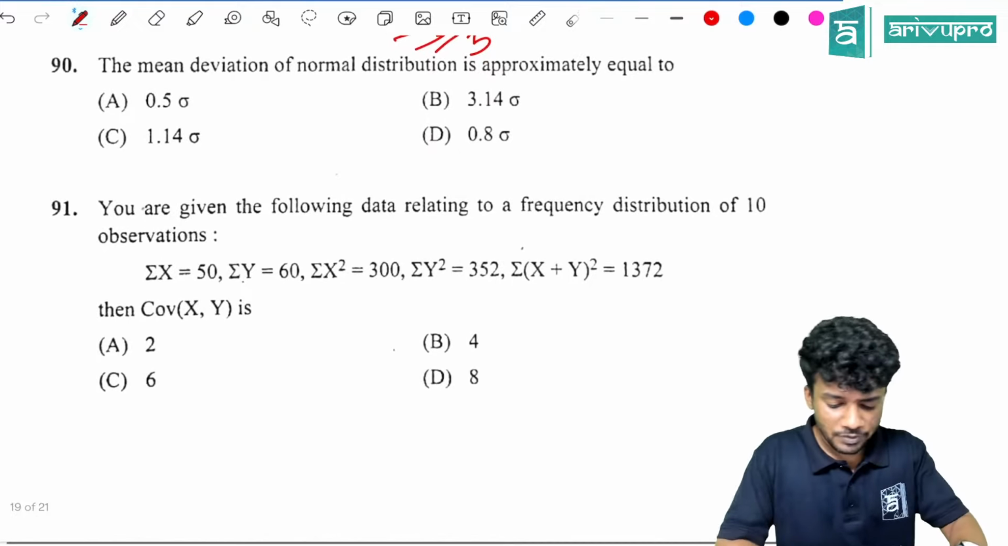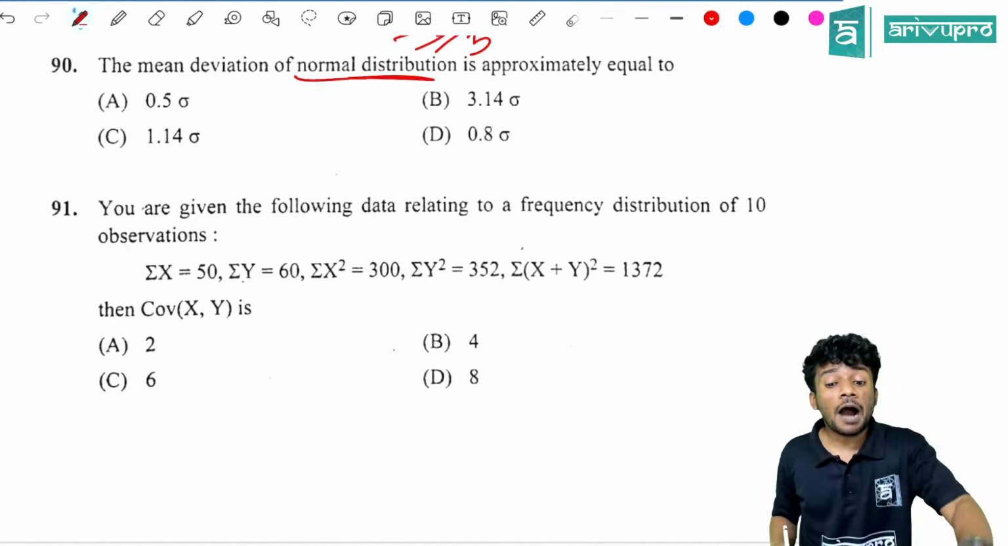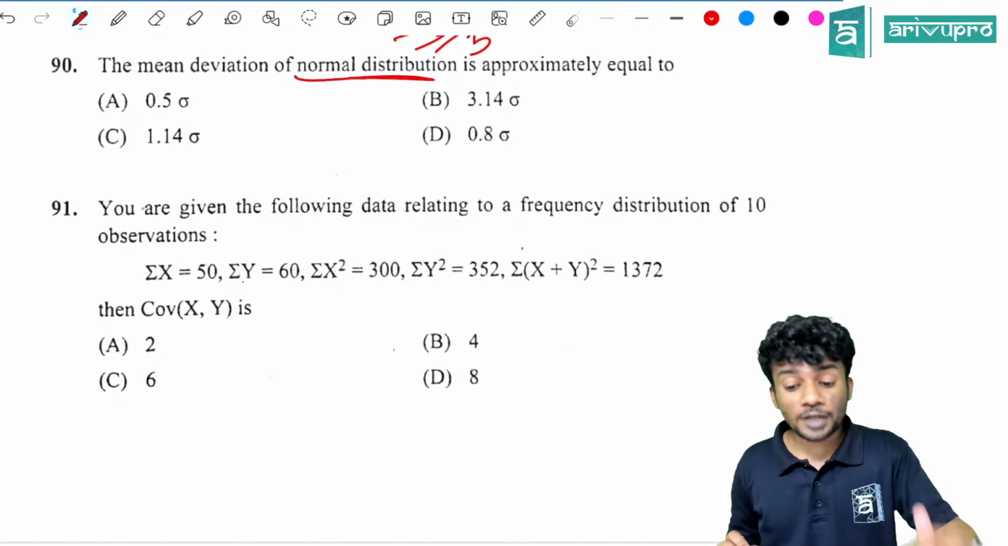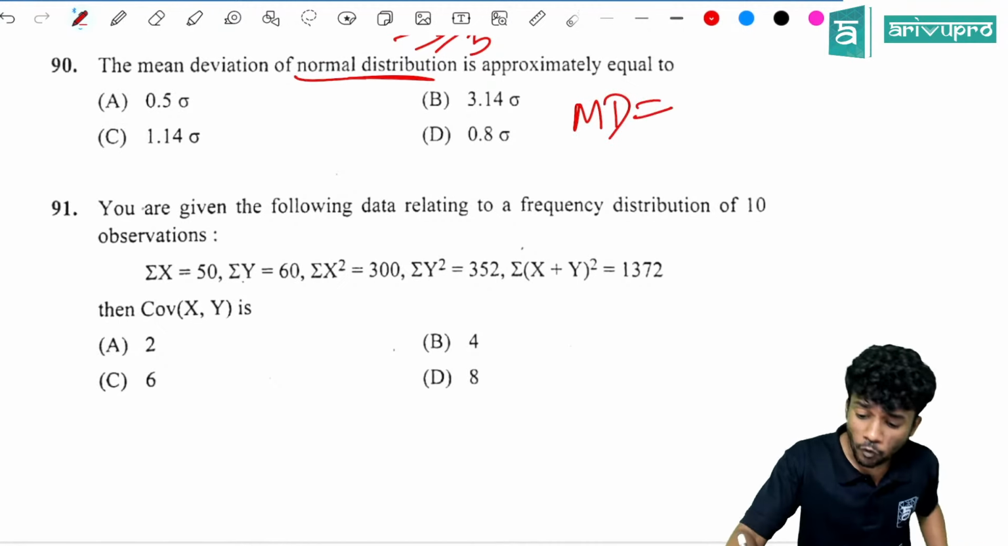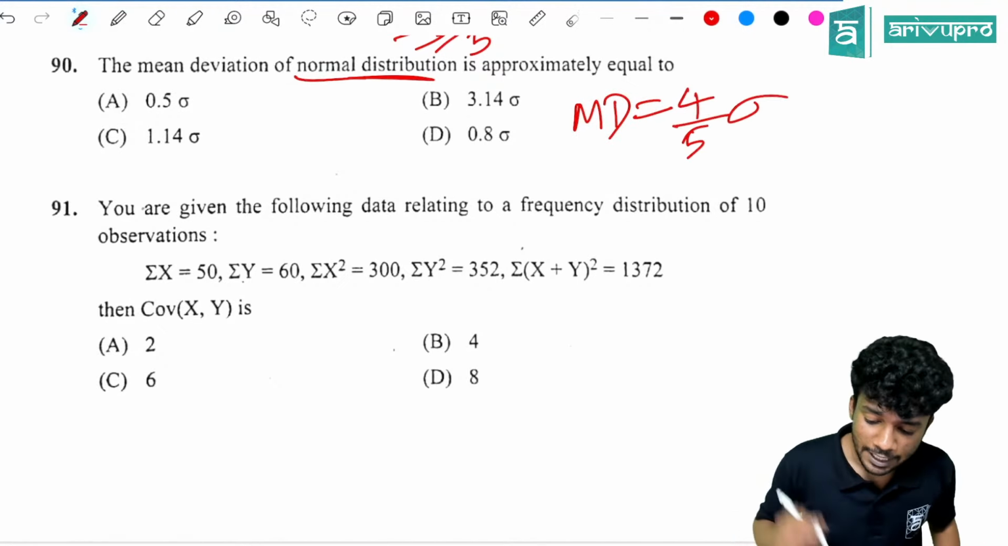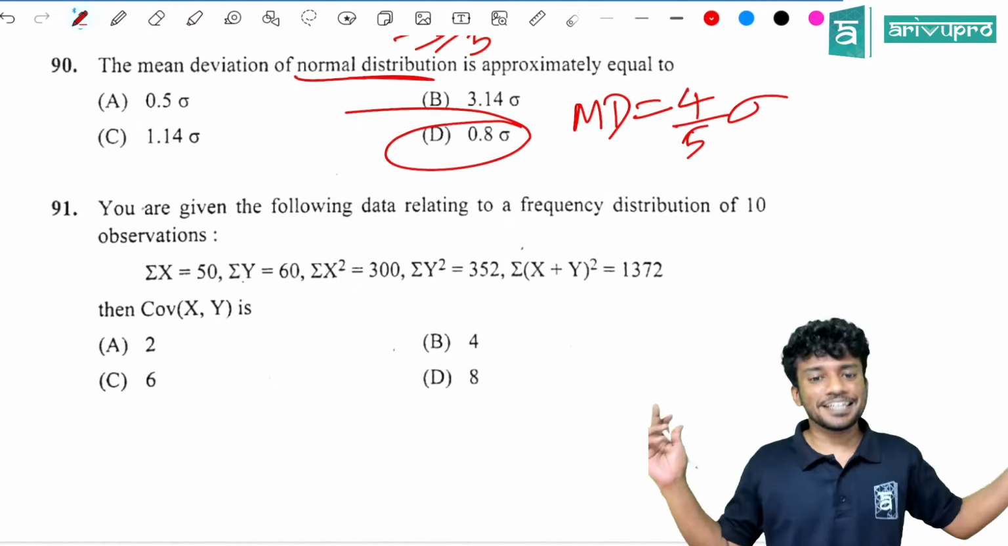Now the next question. The mean deviation of a normal distribution, important, is approximately equal to what? The mean deviation MD is equal to 4 by 5 sigma. That means 4 by 5 is 0.8 sigma. Option D is the right answer.